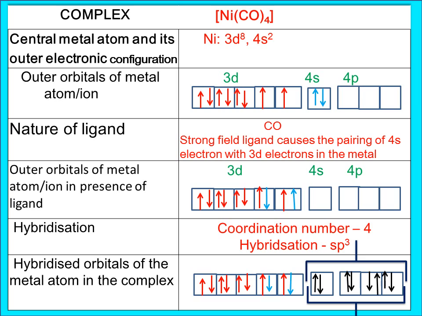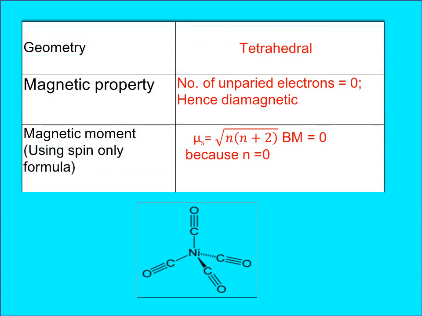அந்த hybrid orbital வந்து எது overlap ஆகும்? The hybridized orbital of the central metal atom will be mixed with the filled ligand orbital and they form a covalent coordinate bond. So hybridization sp3 அப்படின்னா geometry tetrahedral geometry. அங்கே எத்தனை unpaired electrons இருந்தது?